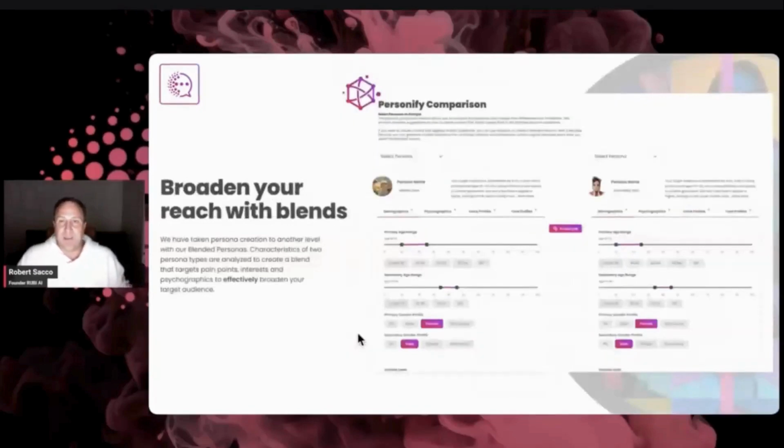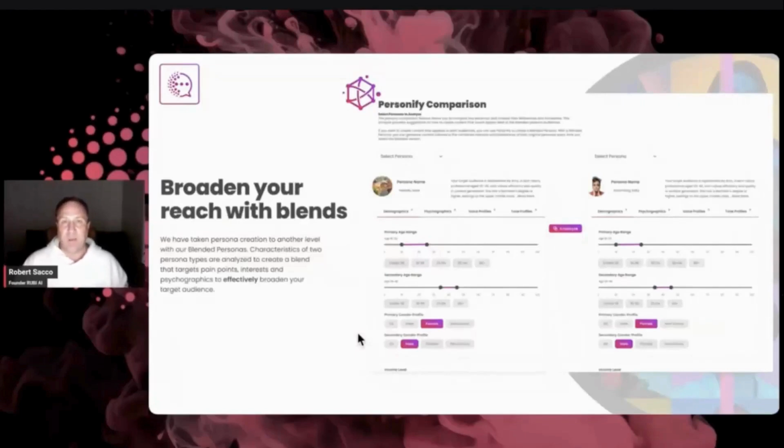Like if I have a health product, or let's just take RUBI, for instance. It's great for young kids from 16 to 24. I'm going to talk to them about a lot of different things than I am to maybe an entrepreneur who owns a business, 45 or 55. And I'm definitely going to be talking to them differently if they're 45 or 55 plus. Everybody has a different tone and a different way that we're going to approach them.